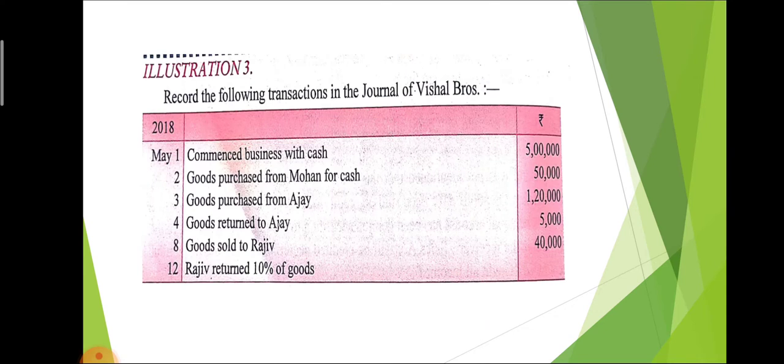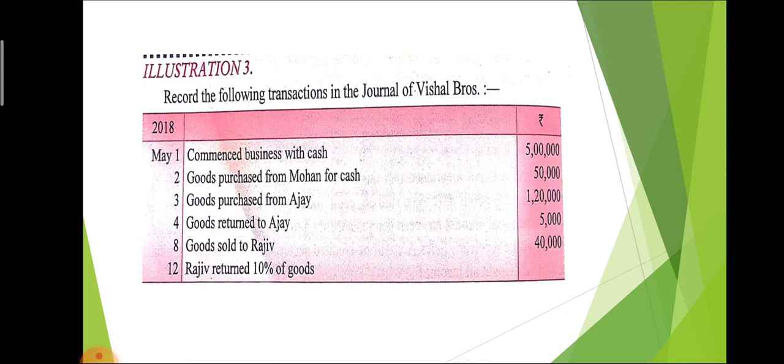Goods returned to Ajay. We purchased goods from Ajay 1,20,000. Then we return 5,000 of goods to Ajay due to some defects. So that is purchase return, because Ajay is our creditor and we return goods to the creditor.